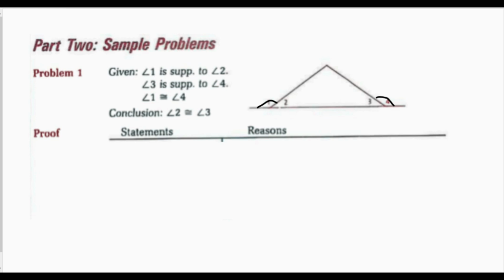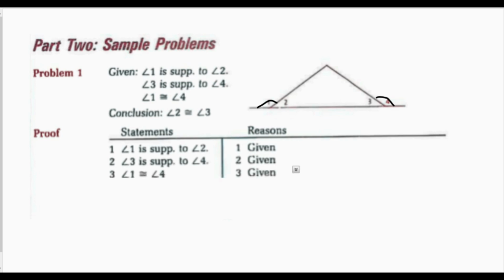So I'll lead with my givens. Angle 1 is sup to angle 2, angle 3 is sup to angle 4, and angle 1 is congruent to angle 4. Now I can conclude that angle 2 is congruent to angle 3 because of one of the theorems that we just did. If two angles are sup to congruent angles, then they are congruent.